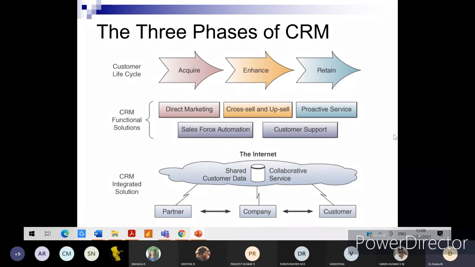I want all of you to quickly draw this diagram now. I'll give you exactly 2 minutes. Draw the diagram and I'll ask you to enable your camera. All of you should project the diagram. Start doing it right now. Quick. It's 12:09 in my system. At 12:11 I will ask everyone to enable your camera with the diagram. Listening, students? Can anyone just give me confirmation, yes or no? Yes, ma'am. Start drawing the diagram. Put the heading as the three phases of CRM. Expand CRM. What is CRM?